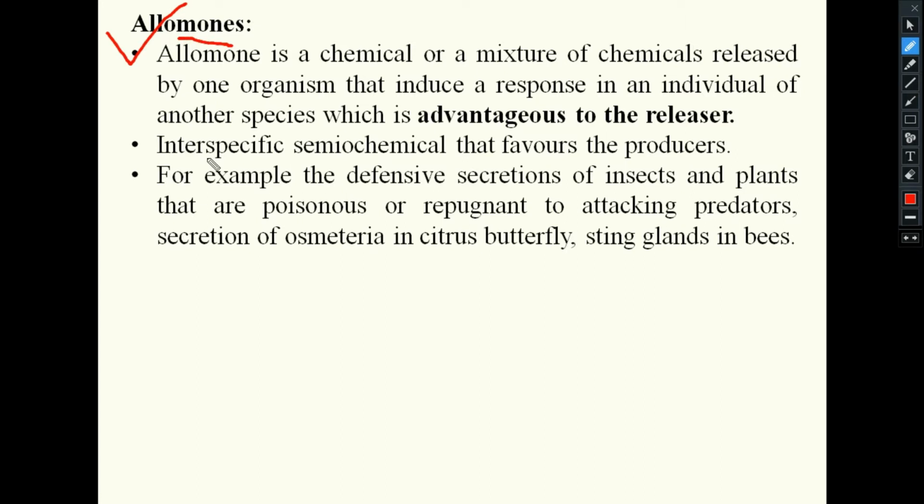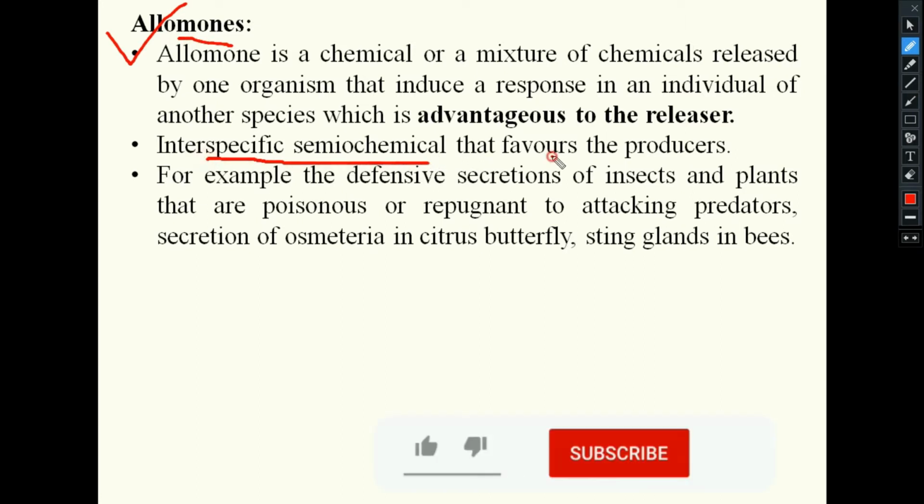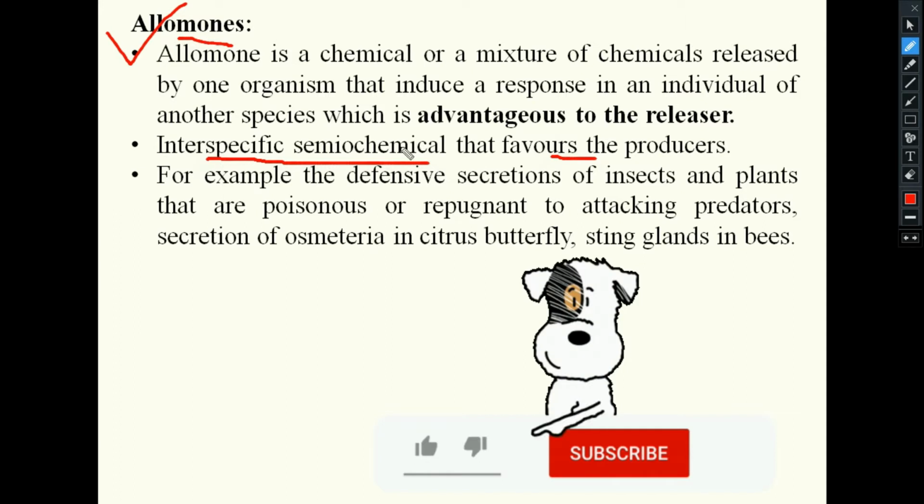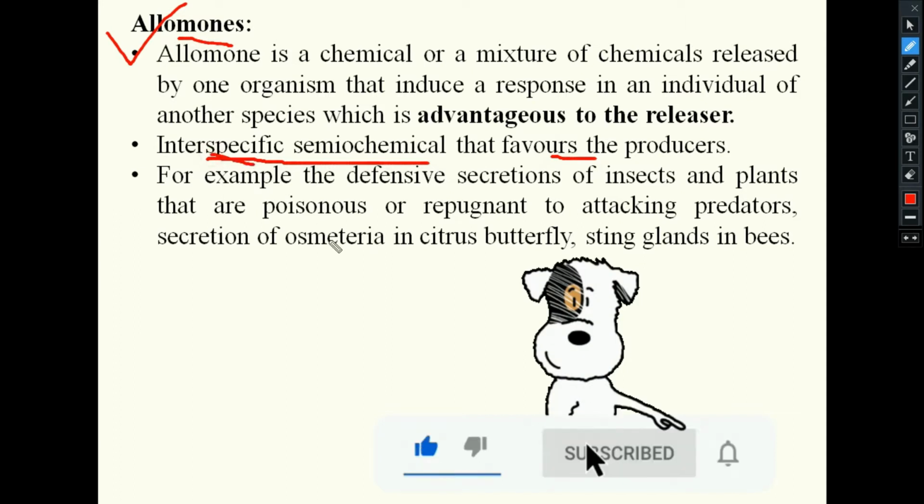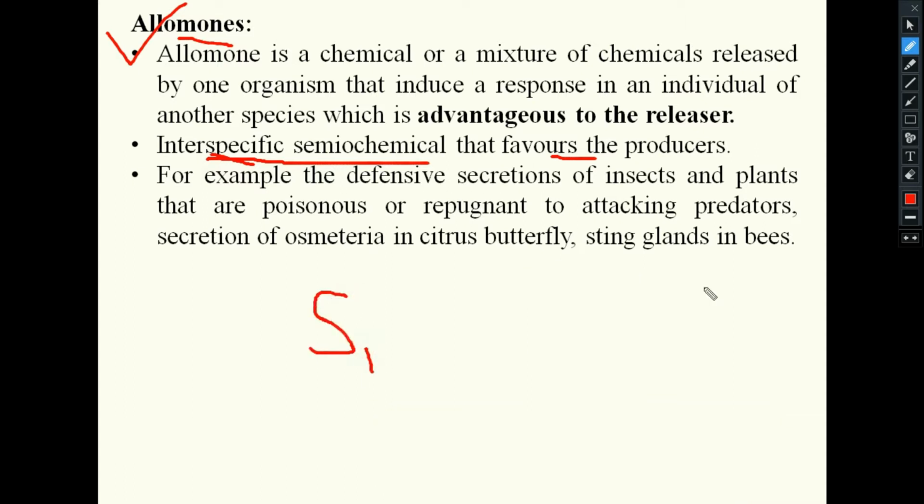Allomones are interspecific semiochemicals that favor the producer. So try to understand what interspecific is. That means two different species will be there, and these are the semiochemicals.